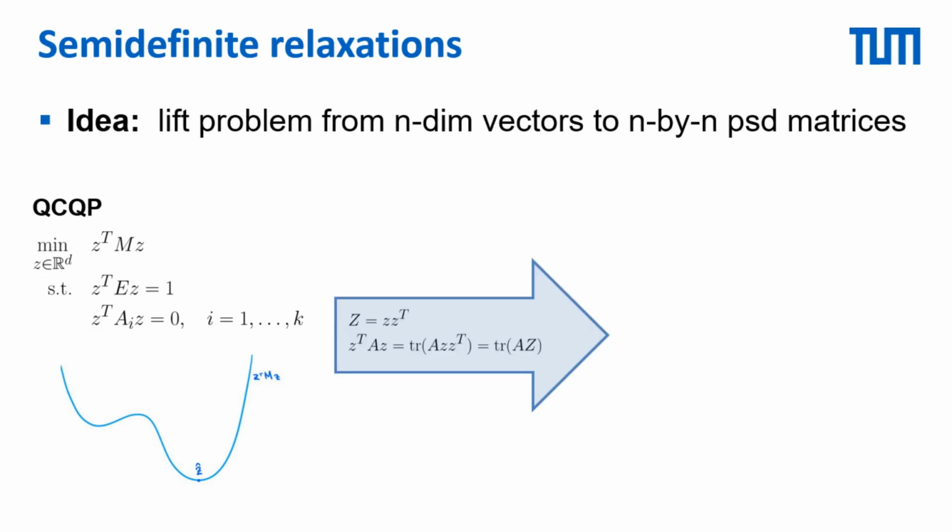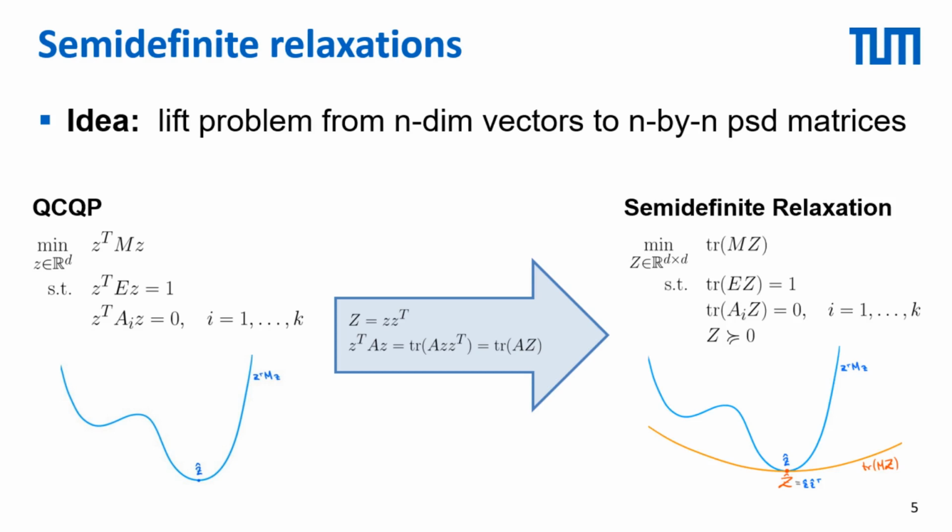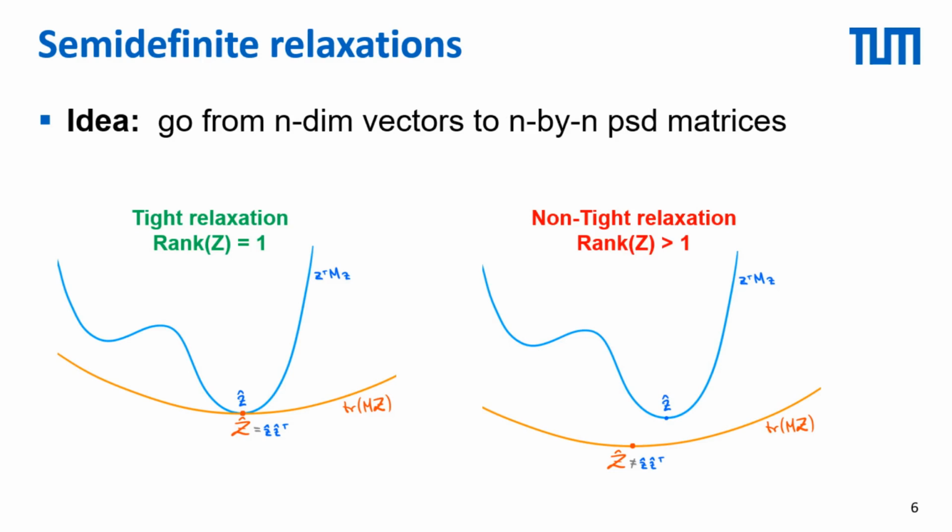To relax the problem, we introduce a new matrix variable, capital C, equal to cc transpose. This lets us reformulate the problem as a semi-definite program, which has the advantage of being convex and can be solved efficiently with existing solvers. If the solution to the semi-definite program is rank 1, we can recover the global optimum of the original problem via a singular value decomposition, in which case we say that the relaxation is tight.